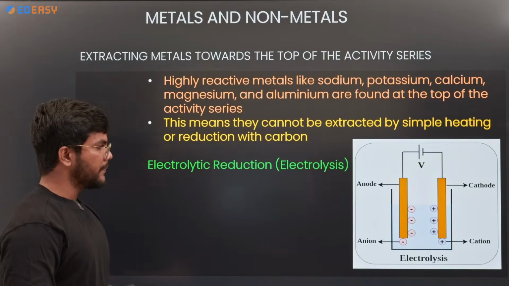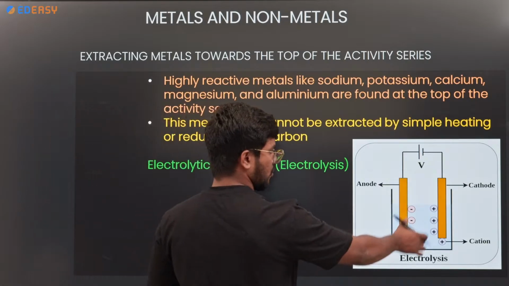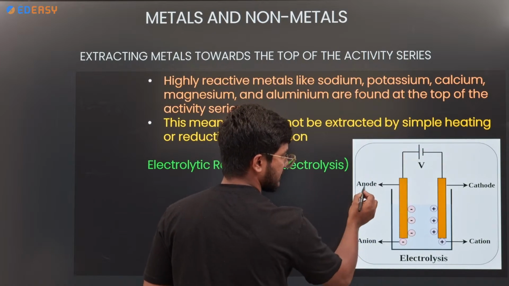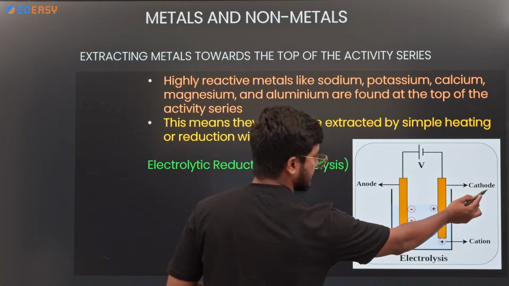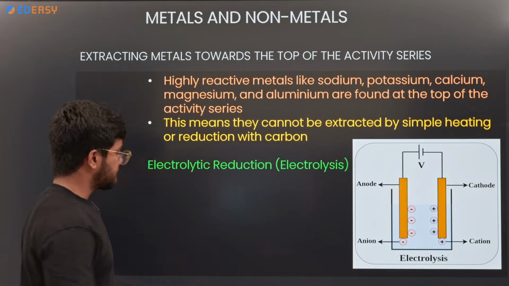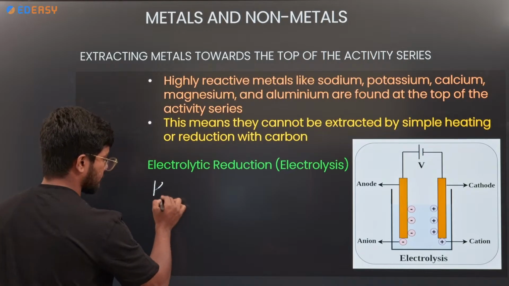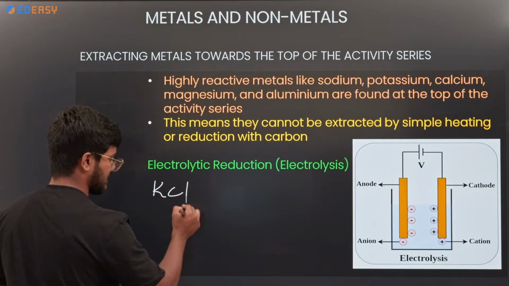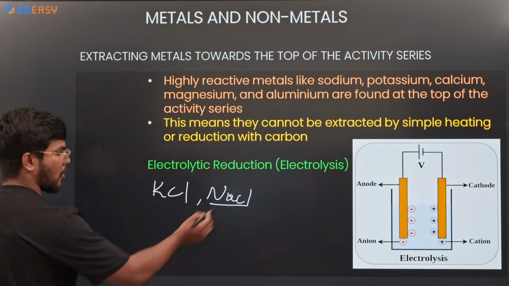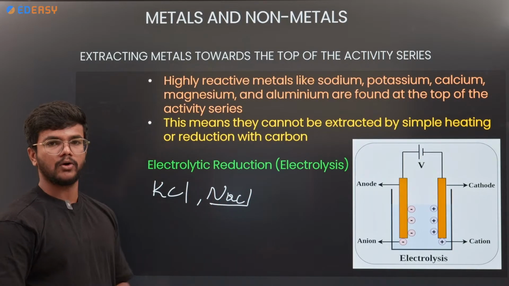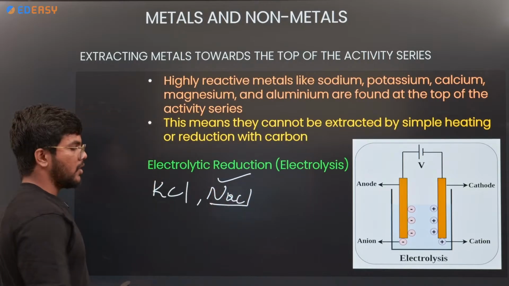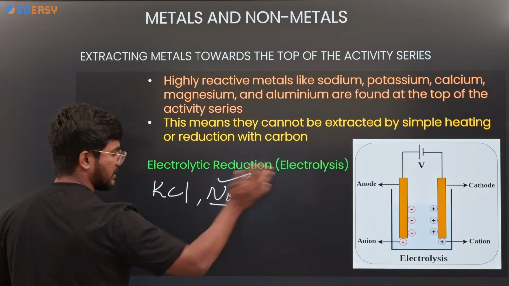Here, take two rods connected to a battery. The positive connected one is called the anode, and the negative one is the cathode. Take the ore, for example KCl or NaCl. Let me take the example of powdered NaCl, from which we want to extract sodium. The powdered NaCl is dissolved in water.